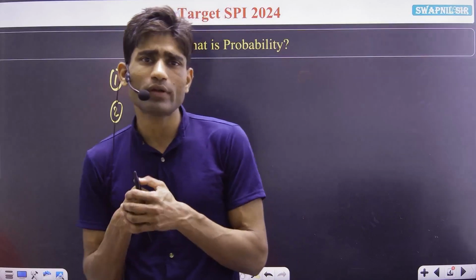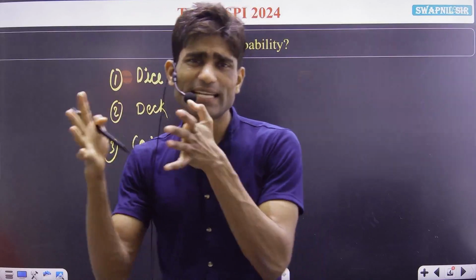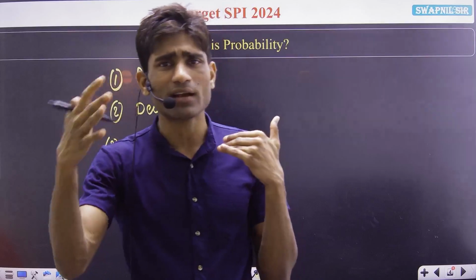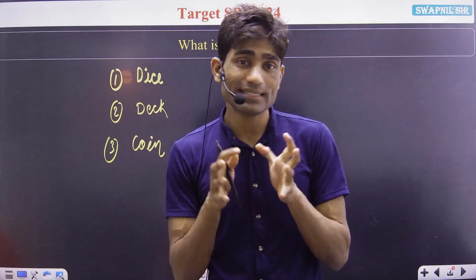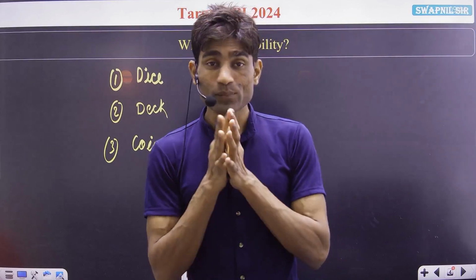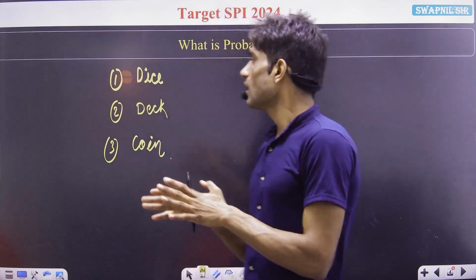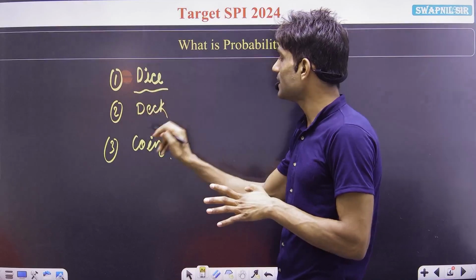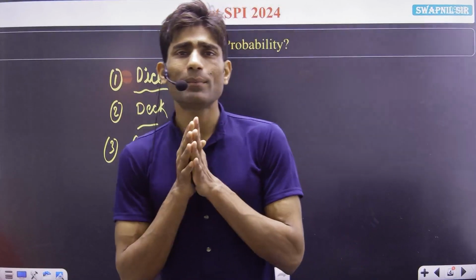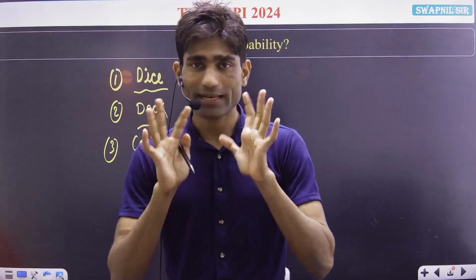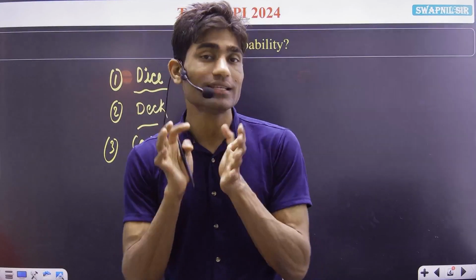There are plenty of other examples that you can take from regular life, like you can consider 3 students, 4 girls, or an entire class, for your probability examples. But as per my observation, we have to be familiar with the dice, deck, and coin types of probable events. Okay, let's go and understand what these events are.